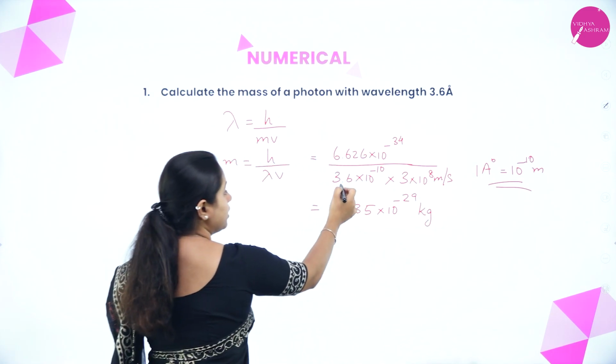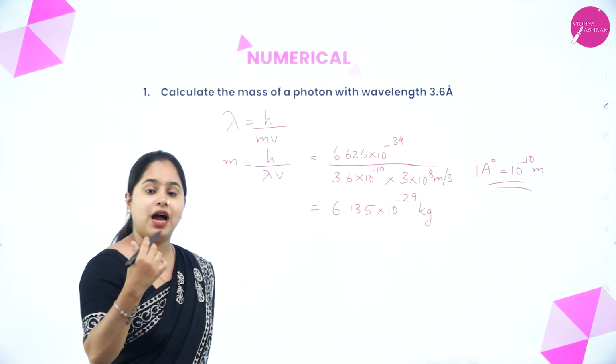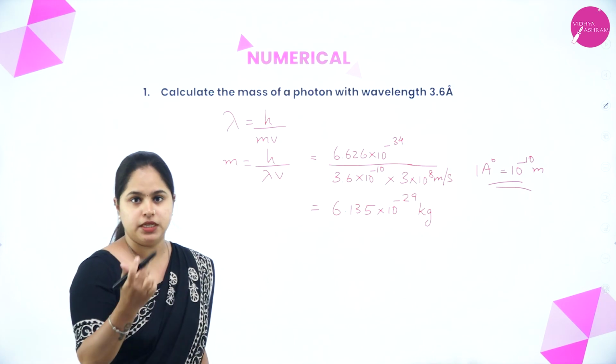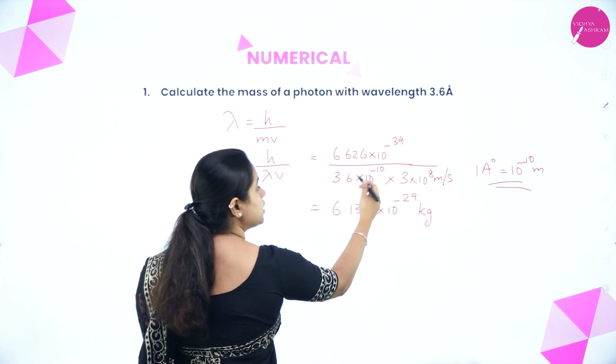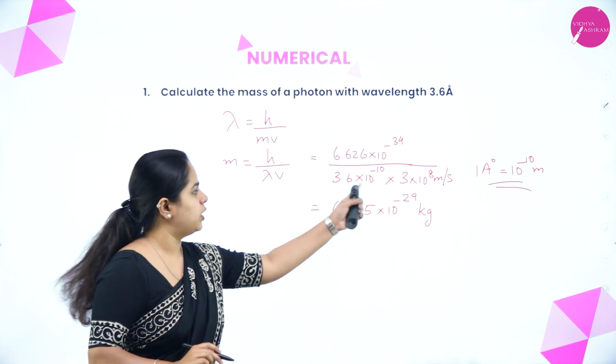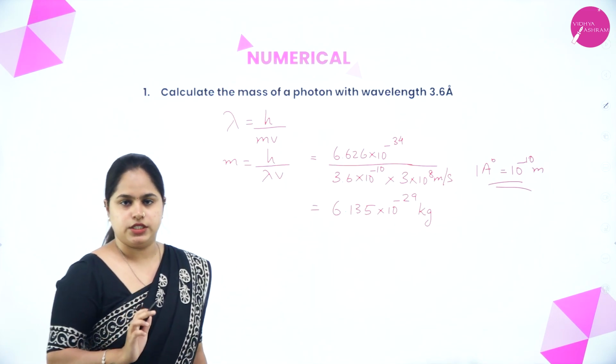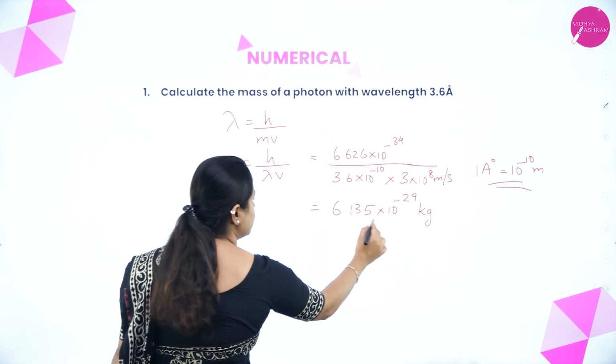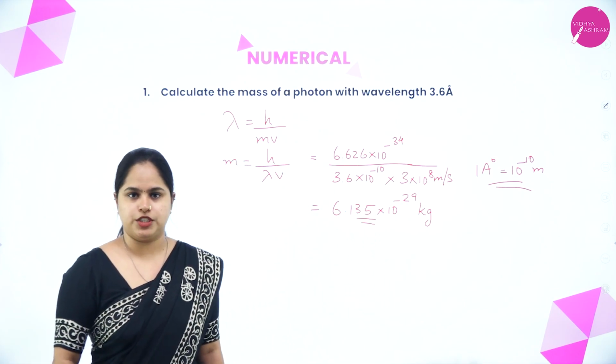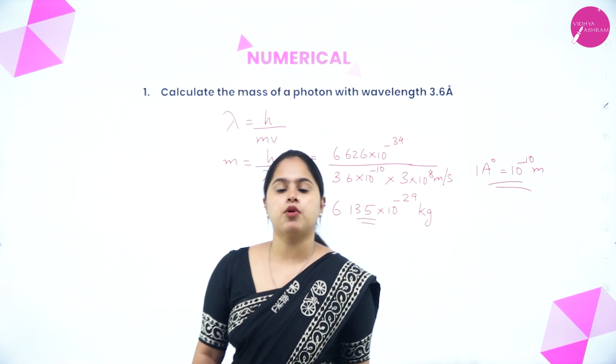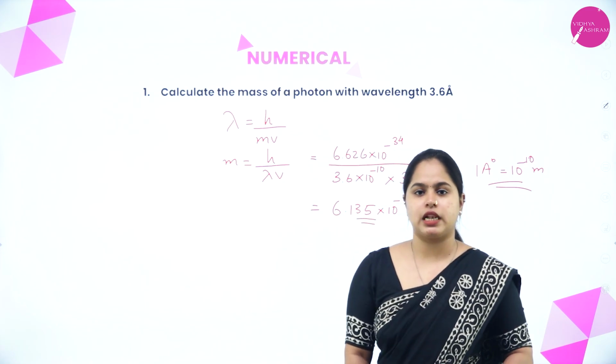It is important that it is given in angstrom, so from angstrom it should be converted to meters. That is 3.6 into 10 to the power minus 10, and the velocity is 3 into 10 raised to 8. So this is clear, as simple as that. Just substitute it into the equation. Clear? So that is about de Broglie's wavelength. I hope the equation is clear for you.